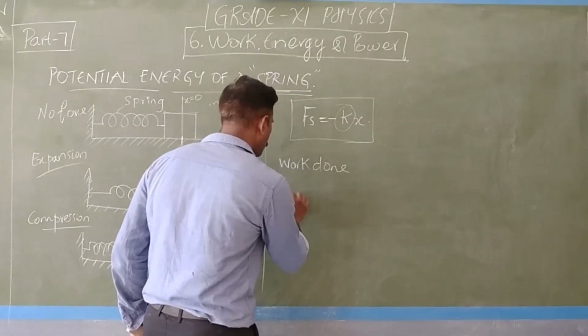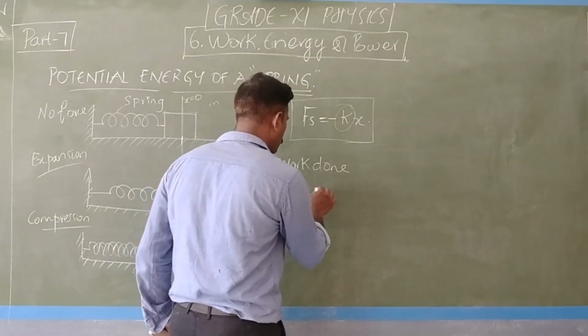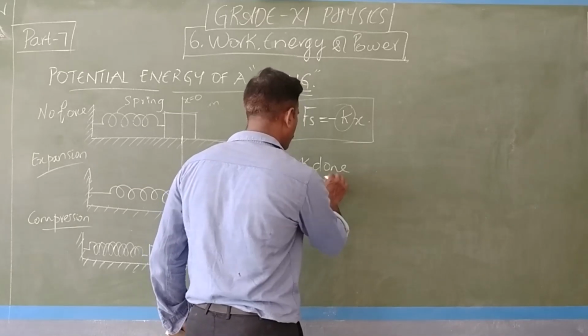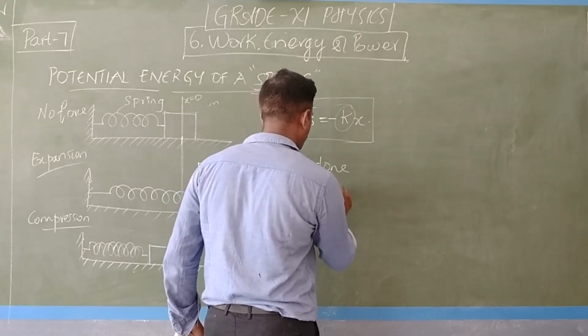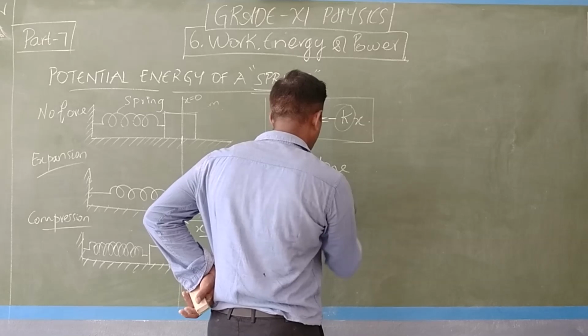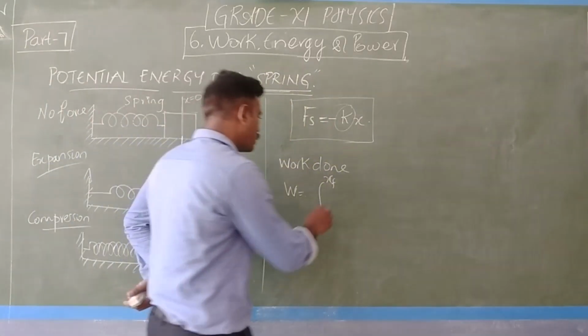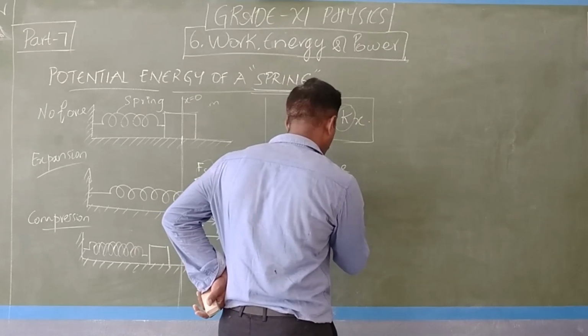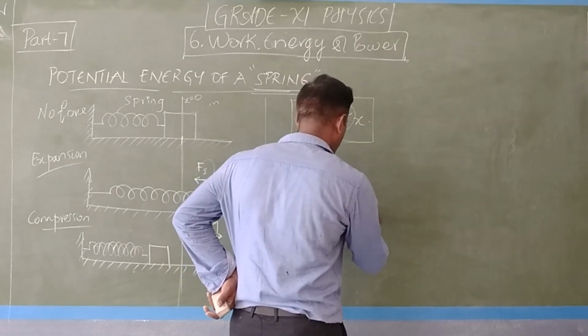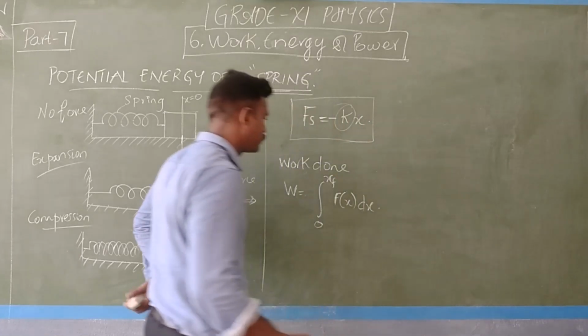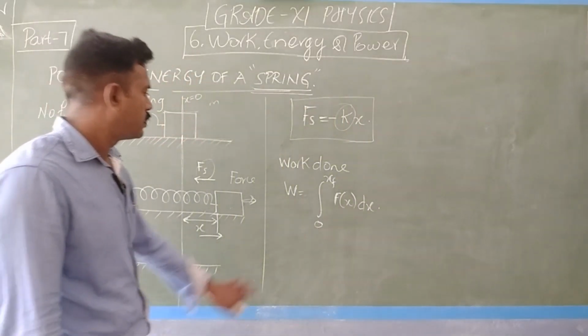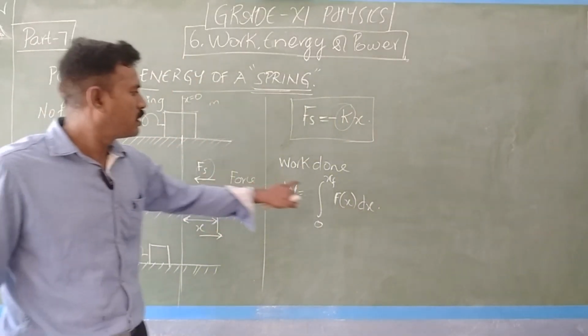So now work done W is equal to the integral from 0 to x of f of x dx. So from the 0 point to the final point.